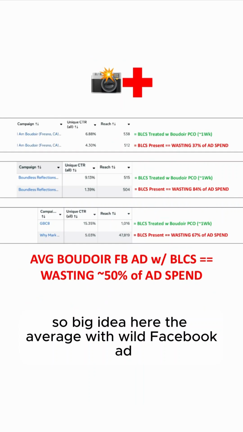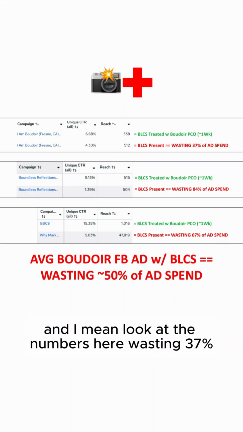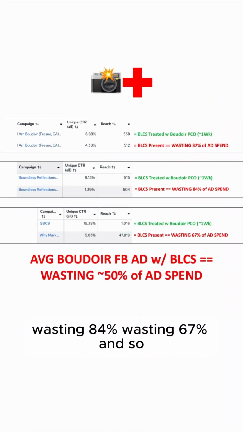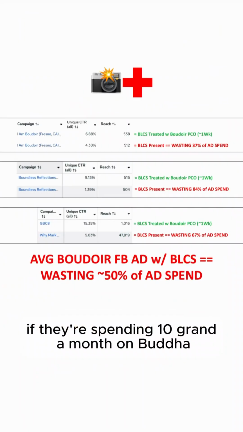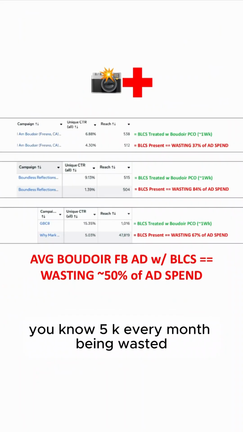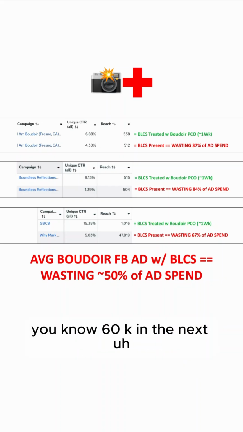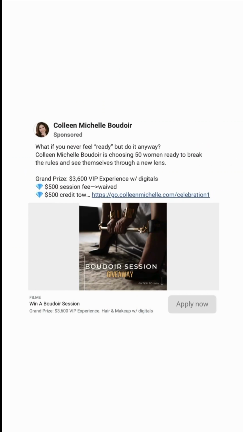So big idea here. The average Boudoir Facebook ad with BLCS is wasting about 50% of its ad spend. And I mean, look at the numbers here. Wasting 37%, wasting 84%, wasting 67%. And so if they're spending 10 grand a month on Boudoir Facebook ads, it's on average 5K every month being wasted that we can eliminate and give them approximately 60K in bonus savings back in their pocket over the next year. All right, so now we're coming here.